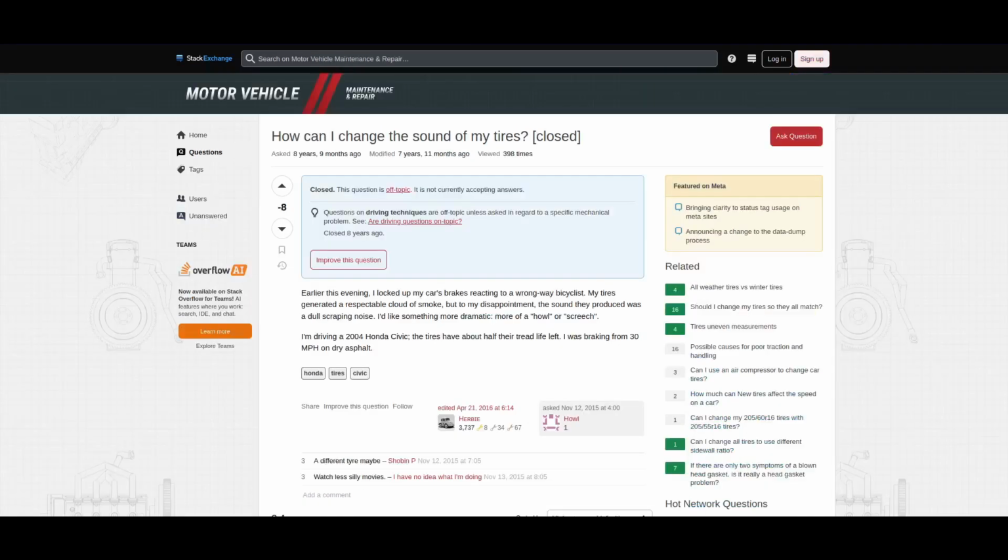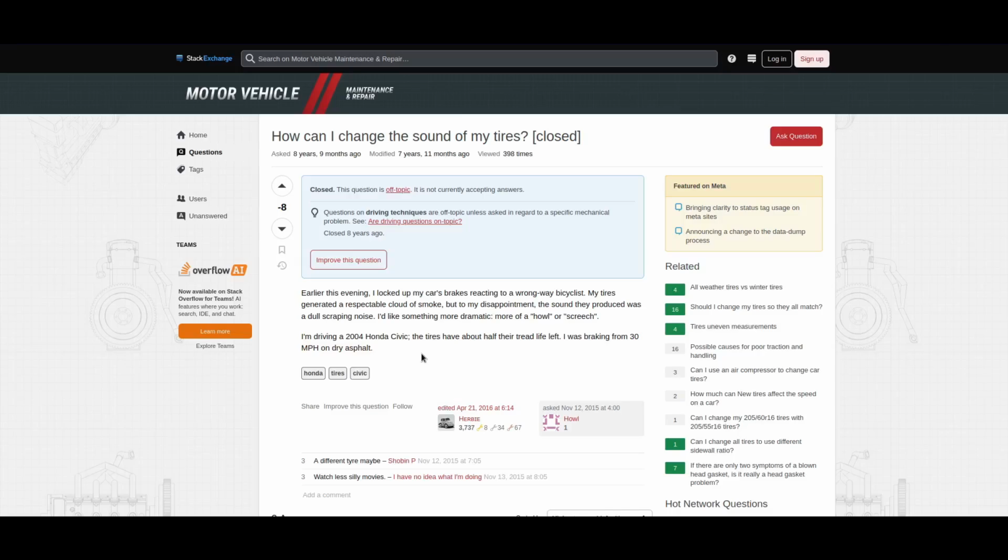From automotive maintenance. How can I change the sound of my tires? Earlier this evening, I locked up my car's brakes, reacting to a wrong-way bicyclist. My tires generated a respectable cloud of smoke, but to my disappointment, the sound they produced was a dull scraping noise. I'd like something more dramatic, more of a howl or a screech. I'm driving a 2004 Honda Civic. The tires have about half their tread life left. I was braking from 30 miles an hour on dry asphalt.